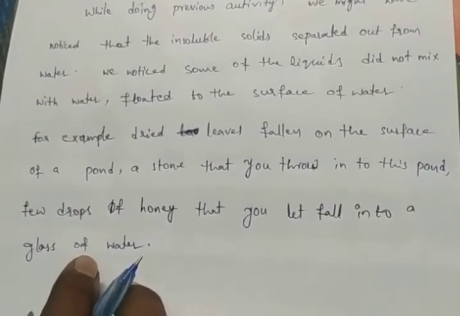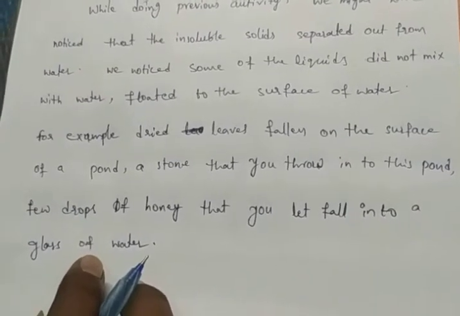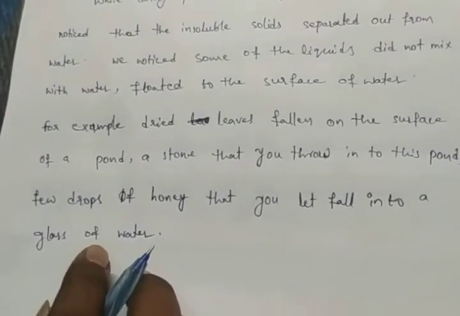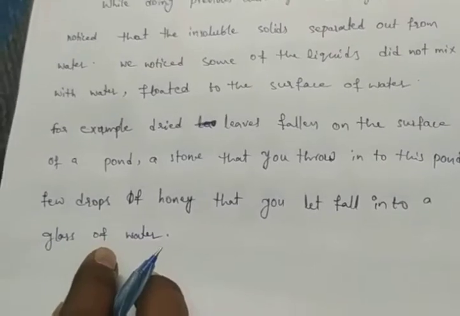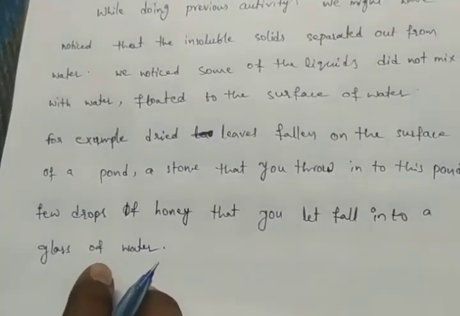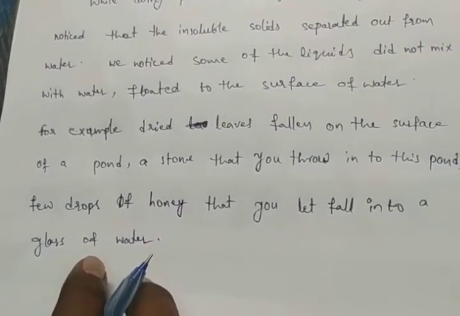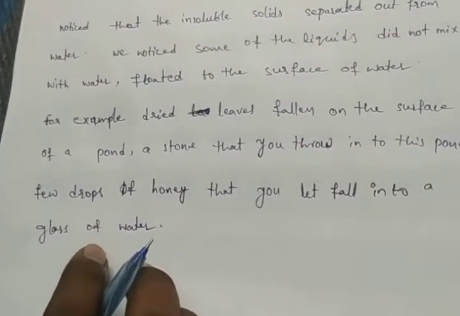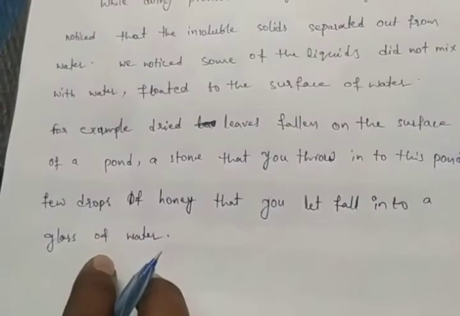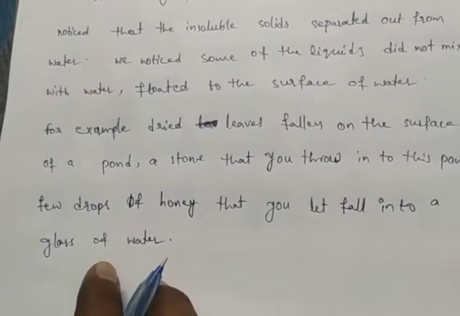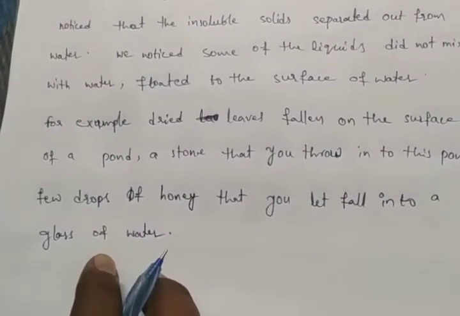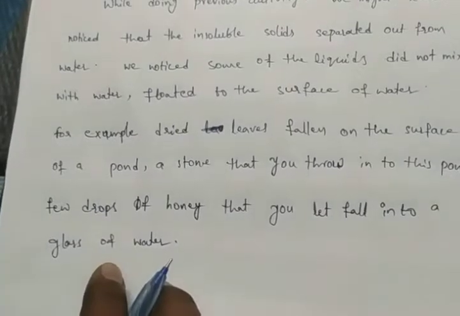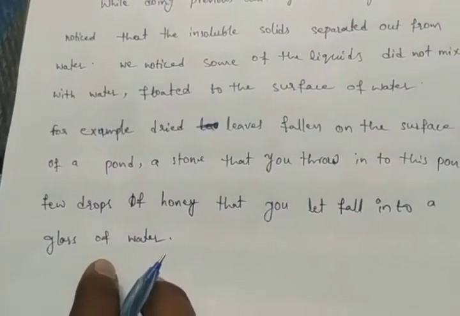For example, ice floats on the water. Wood floats on the water. Salt sinks in the water. Alcohol sinks in the water. Like that you have to write five examples, which are floating on the water and which are sinking in the water.